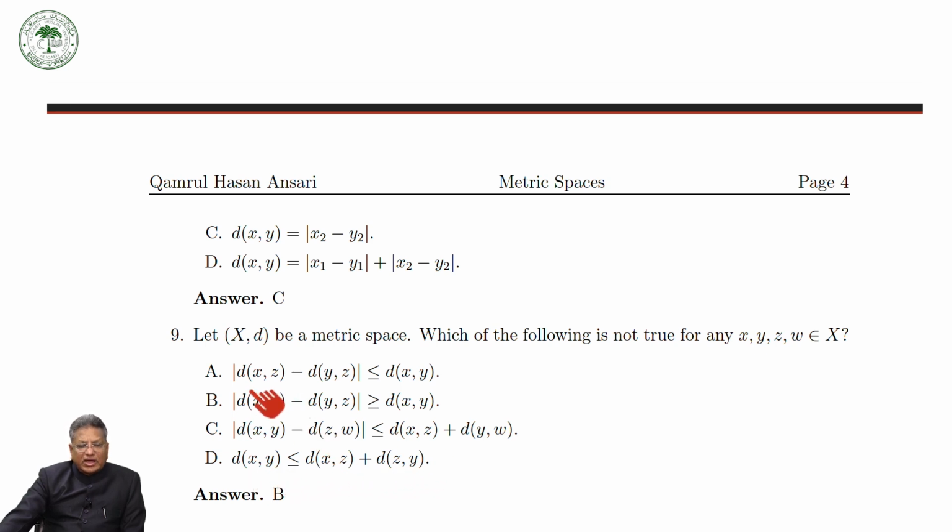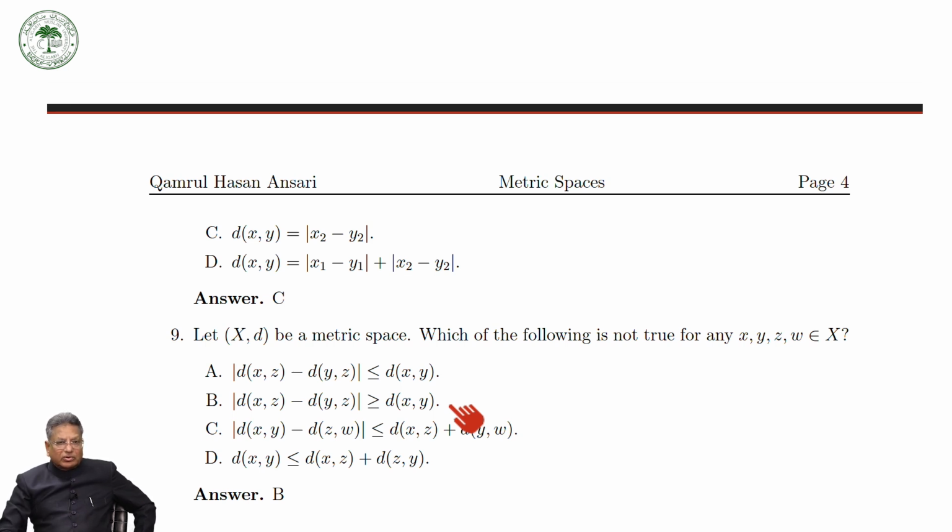Okay, this we have already proved as an exercise. But this one we have not proved anywhere. If you look at all the exercises, you will find that we have proved this as an exercise. This is your triangle inequality. It means that this must not be correct. So this way you can see.